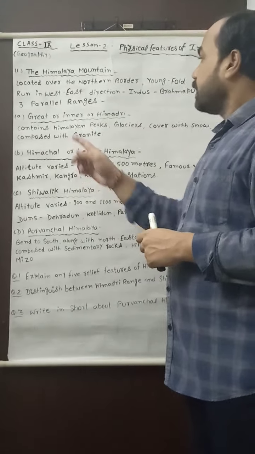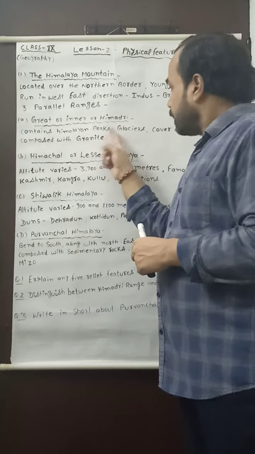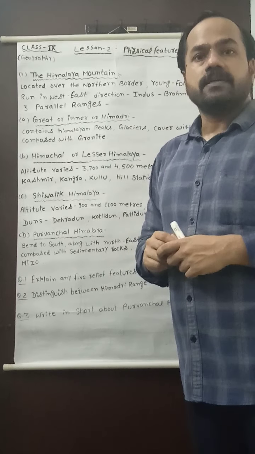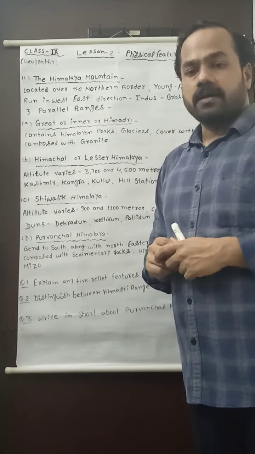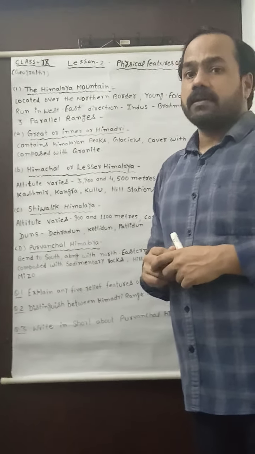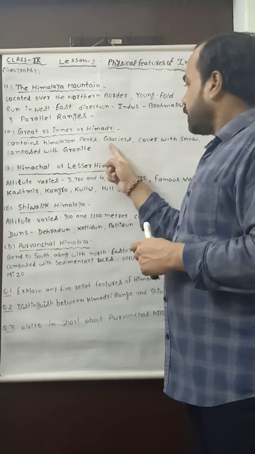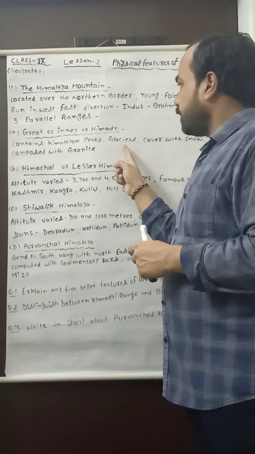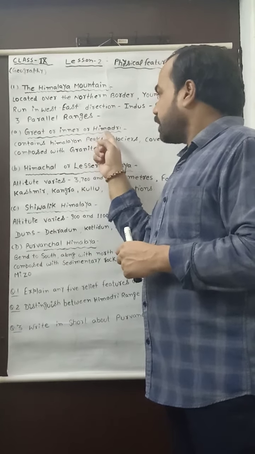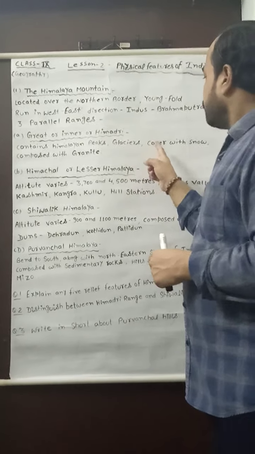First of all, the Himadri contains important Himalayan peaks like Mount Everest, Kanchenjunga, Nanda Devi, Annapurna, Namcha Barwa, etc. And various important glaciers are also located in the Himadri.